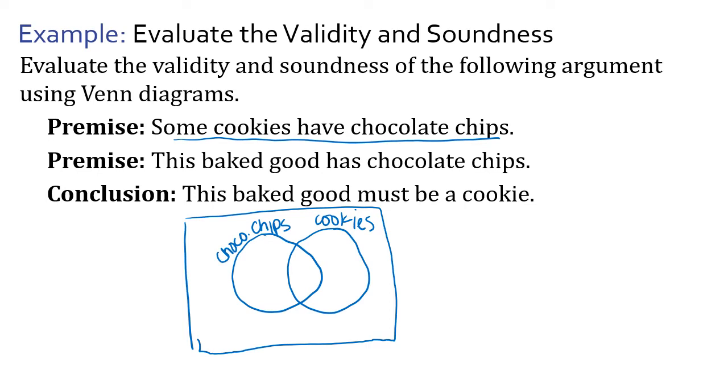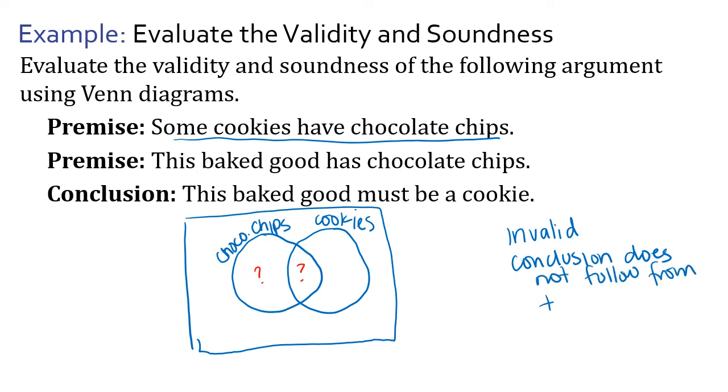This baked good has chocolate chips. So where does it fall? Does it fall in this area or does it fall in the overlap area? In this case, we don't know where it falls in that chocolate chip circle. And so we would say that this is an invalid argument because the conclusion does not follow from the premises. When I try to organize this in a Venn diagram, I have no idea where this baked good is going to fall. It might be a cookie, it might be a brownie, who knows?